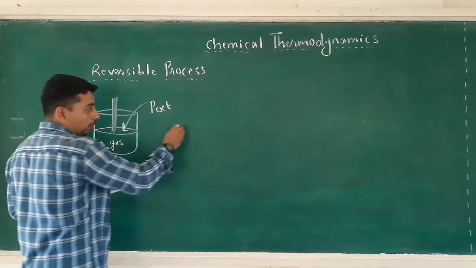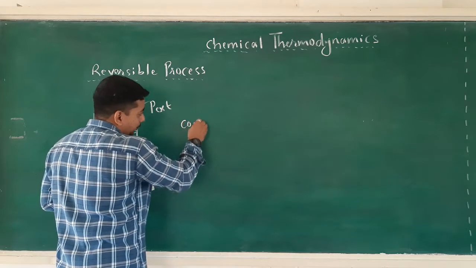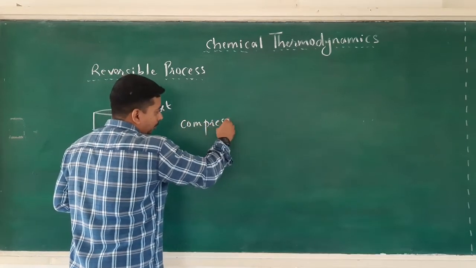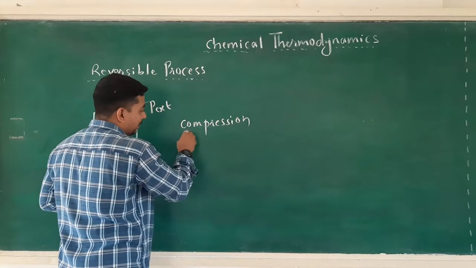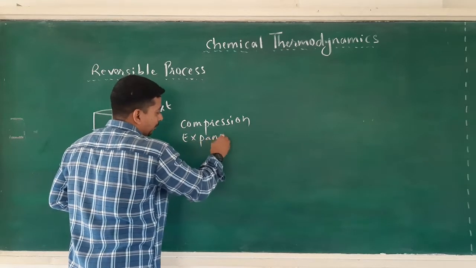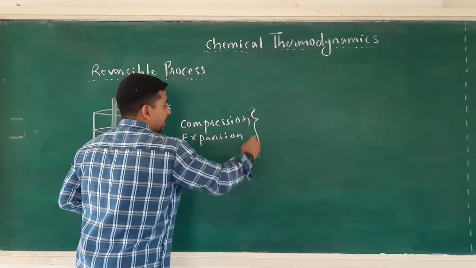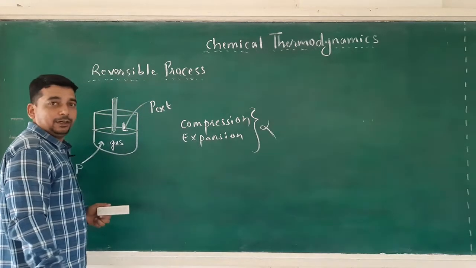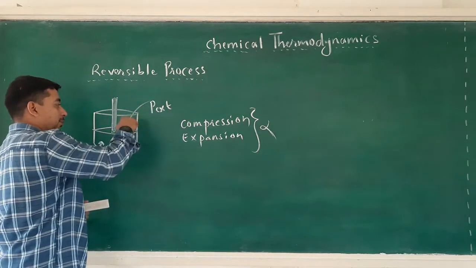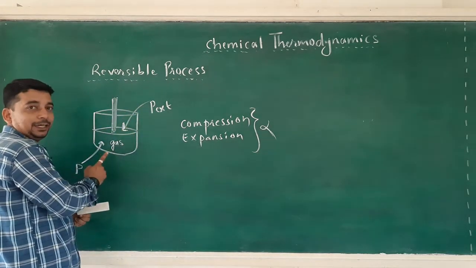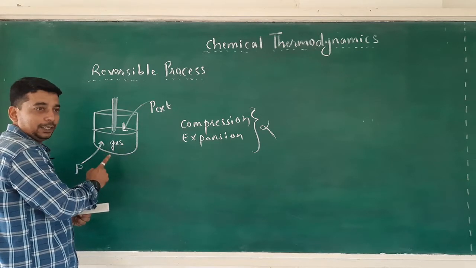Therefore, no compression or no expansion of the gas will occur, because the external pressure over the piston and the pressure of the gas are equal.